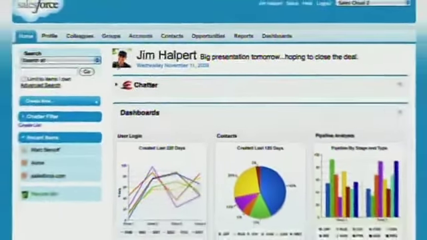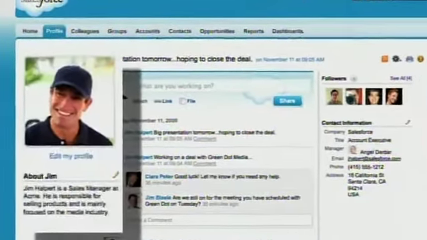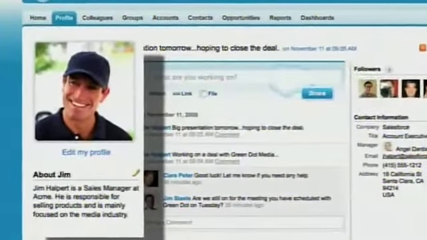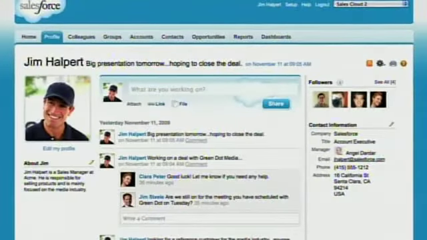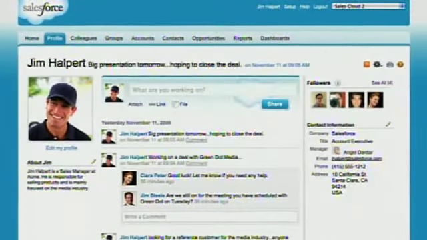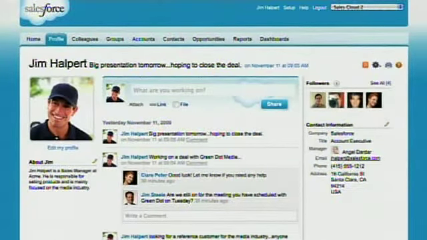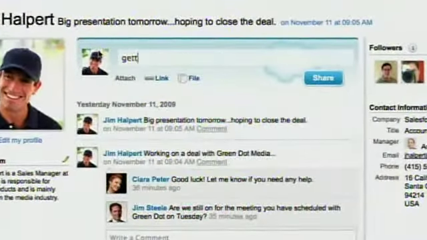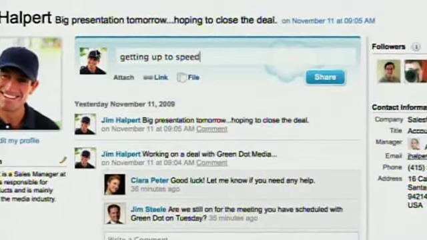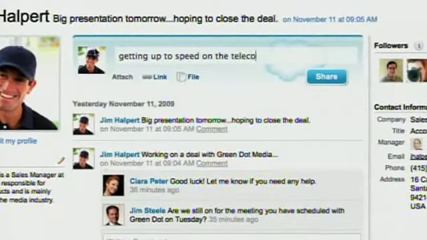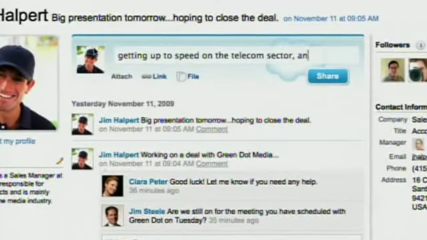And when you click on your picture, you're brought to your own work profile. Here, you can upload your picture and write a quick blurb about your expertise. Now you and everyone in your company can easily learn about each other's talents and how you can help each other get things done. In the middle of the page is where you post your status, just like you would on your favorite social networking sites. This is where you let everyone know what you're working on.